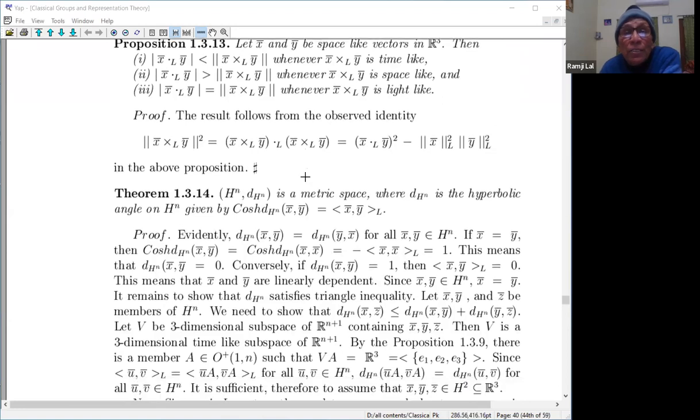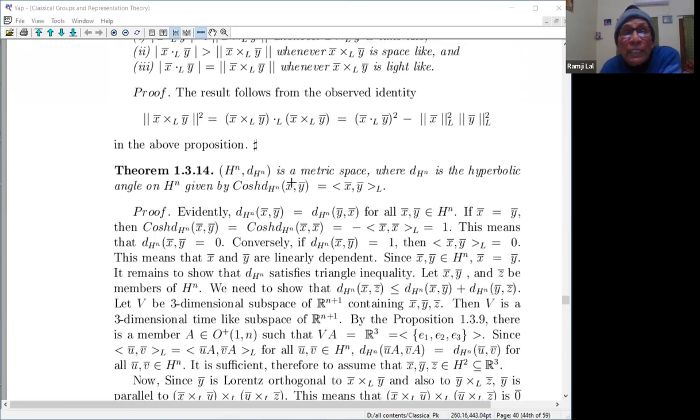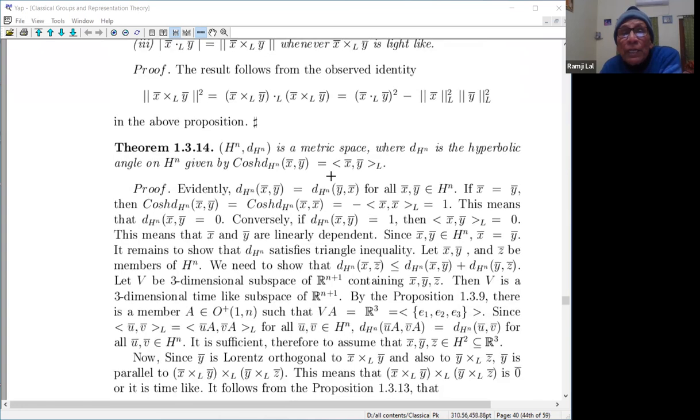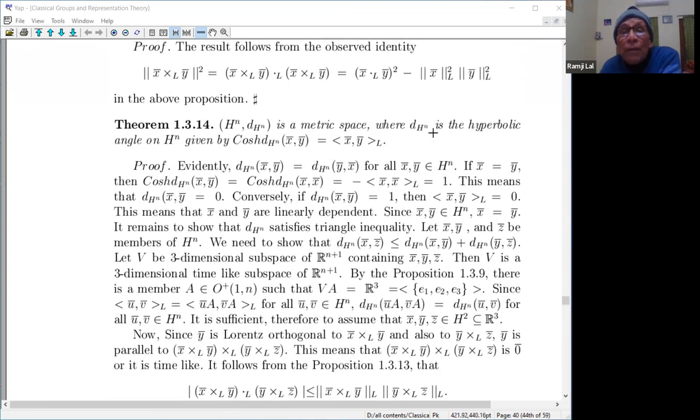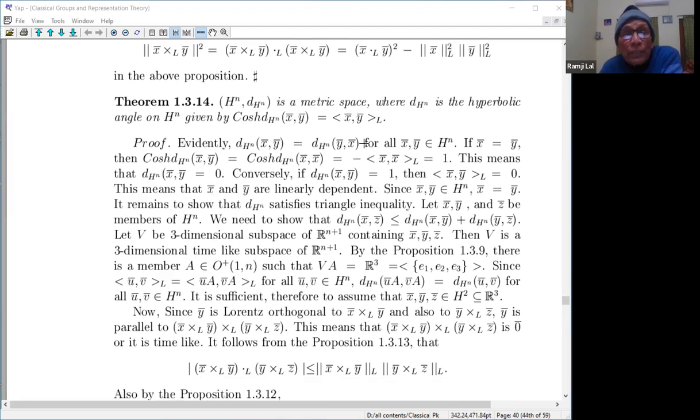I've done this just to say that Hn with dHn is a metric space. This hyperbolic angle also defines a metric space. So evidently dH of x, y is symmetric, because the Lorentz inner product is symmetric, so x y Lorentz is y x Lorentz, and therefore cos hyperbolic of this is cos hyperbolic of that.